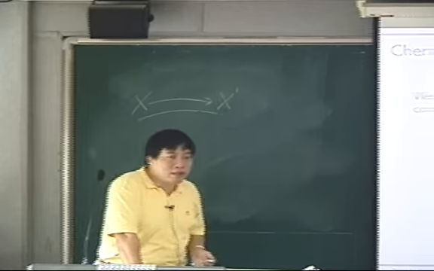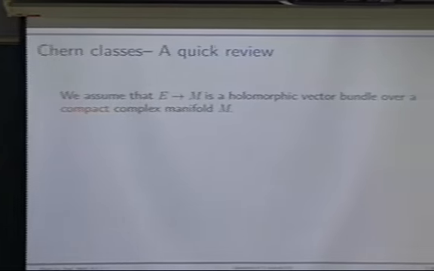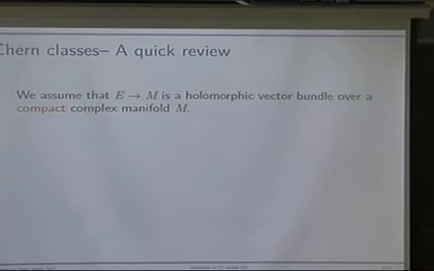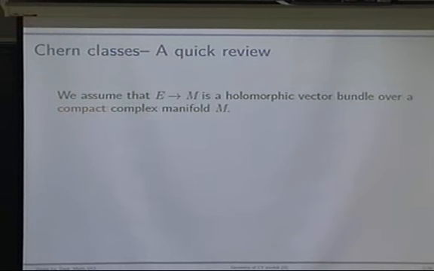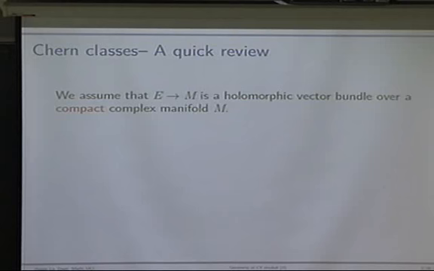So if completeness is generally not true, then probably the only way to study the differential geometry of the modular space of Calabi-Yau is to study its Chern classes, its characteristic classes. Because of that, let me give a very quick review of characteristic classes or Chern classes.